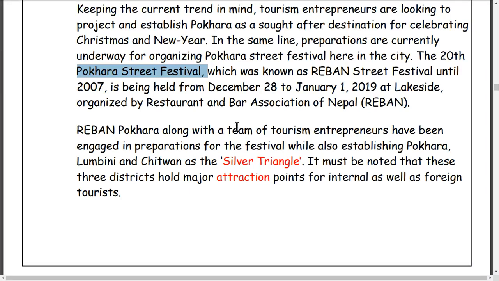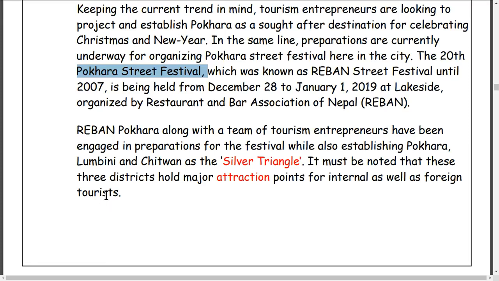REBAN Pokhara, along with a team of tourism entrepreneurs, industry owners, have been engaged, involved in preparation for the festival.